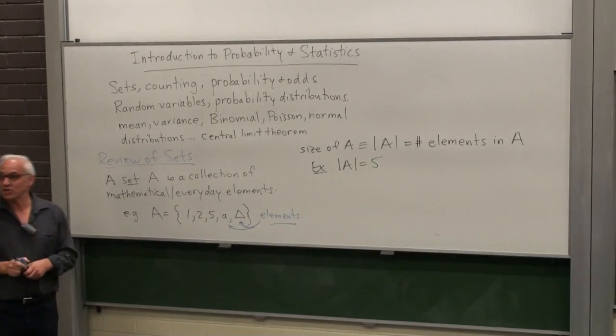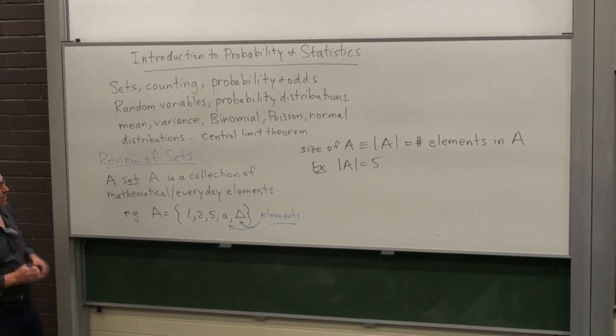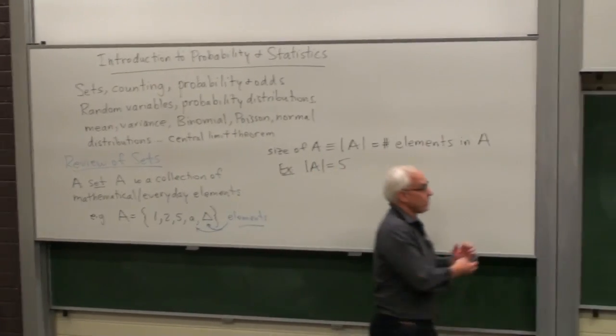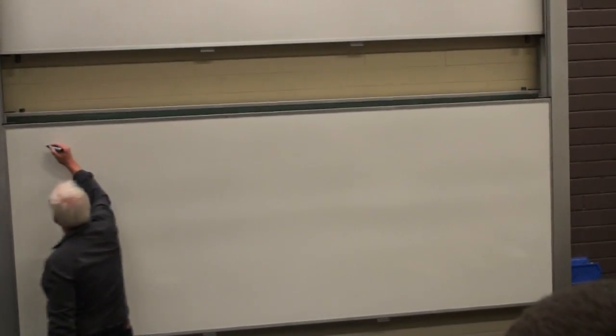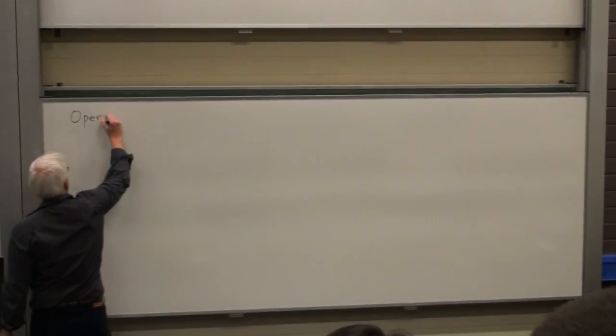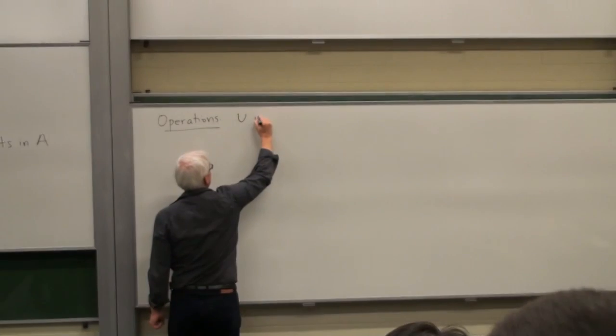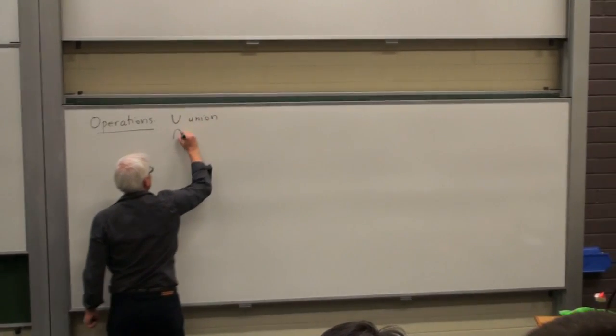And then there are operations on sets. There's a kind of algebra of sets. Operations. Well, the main operations are union and intersection.